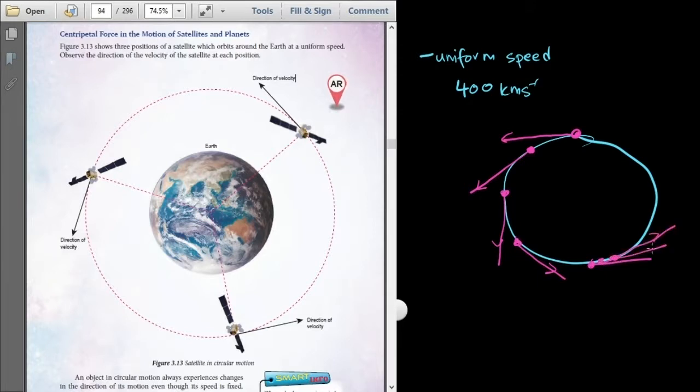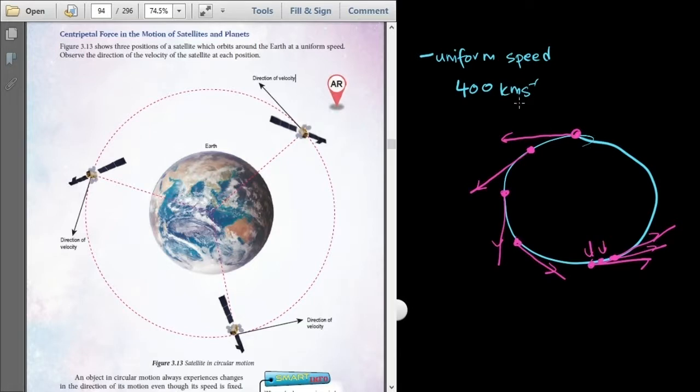This is the direction. So you can see that although it is moving with the same speed, since the position is changed, although the position is changed quite a small amount, the direction will change.